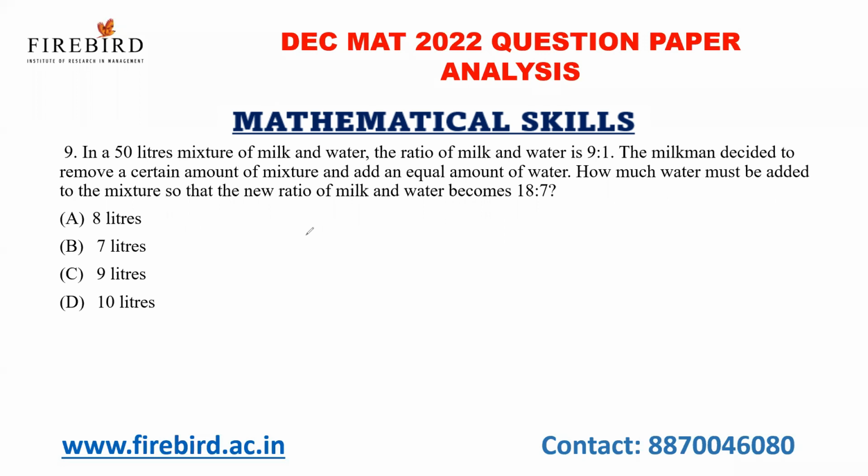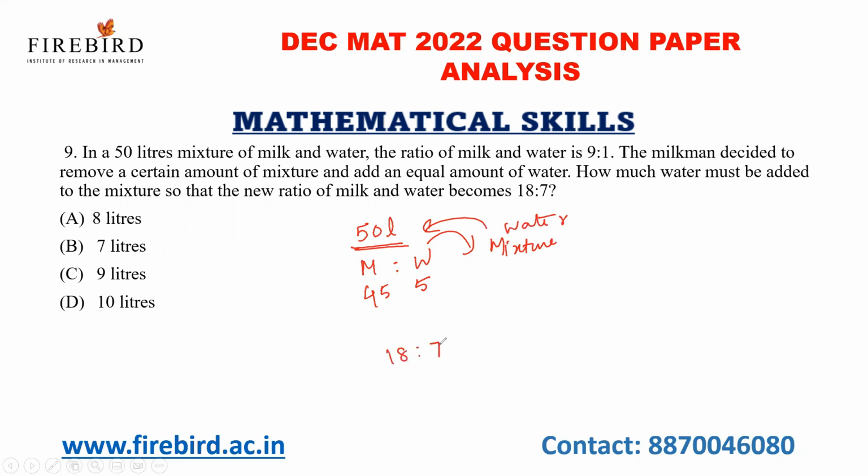In a 50 liters mixture of milk and water, the ratio of milk and water is 9:1. Okay, so it is 50 liters of milk and water. The ratio of milk and water is 9:1. So 45 liters of milk, 5 liters of water. The milkman decided to remove a certain amount of mixture and add an equal amount of water. Okay, they removed some mixture and added equal amount of water. At the end, the ratio has become what?